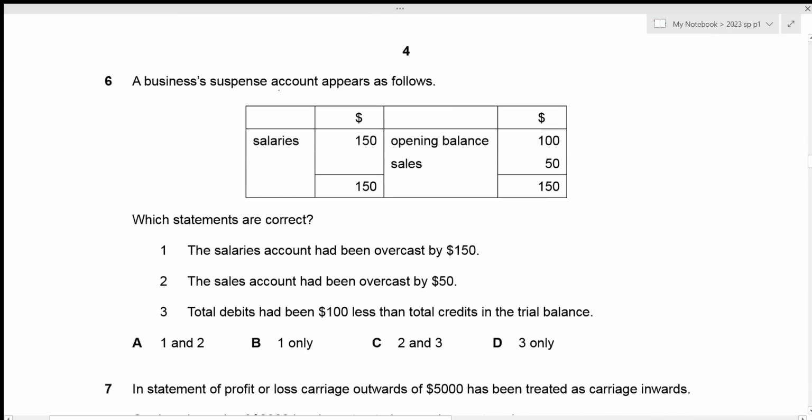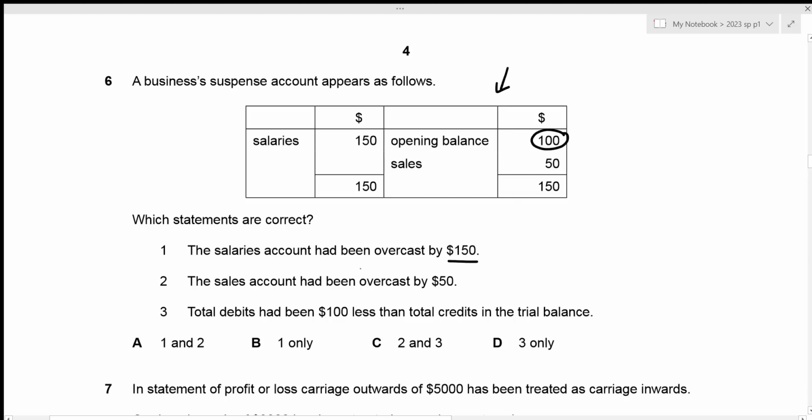A business's suspense account appears as follows. We need to figure out which of the statements are correct. The first one is the salaries account had been overcast by 150. Remember that we have our suspense account balance of 100, and now we are correcting it here.